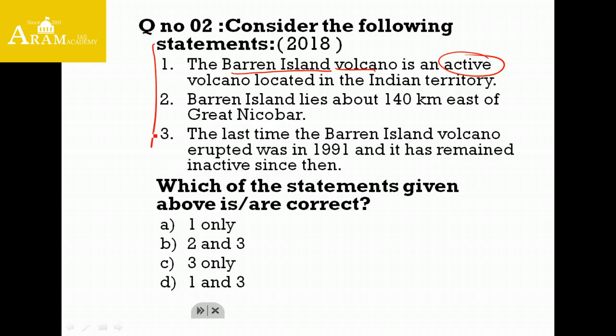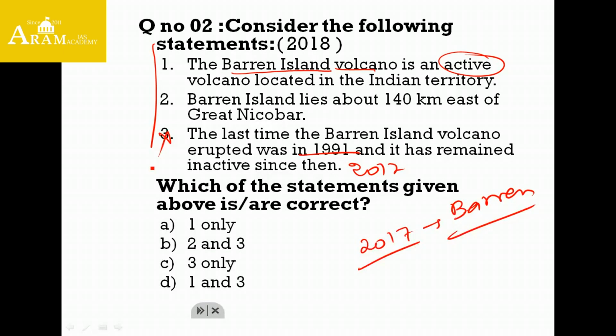So, the 3 statements. The origin of this question is that in 2017 Barren Island erupted frequently. So we can say the third statement is wrong because it last erupted in 2017 rather than 1991. So we can eliminate option 3. First, is the Barren Island volcano active? Yes friends, it recently erupted, so it is an active volcano and it is the only active volcano present in India.